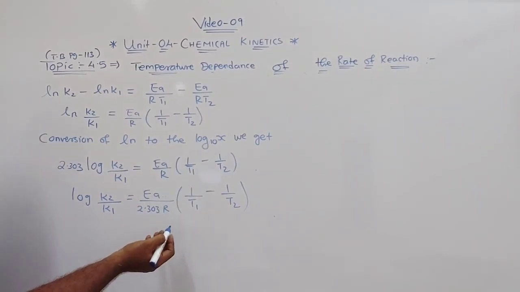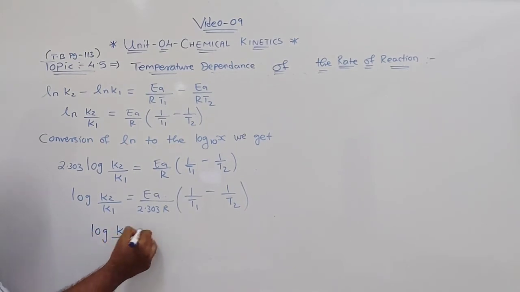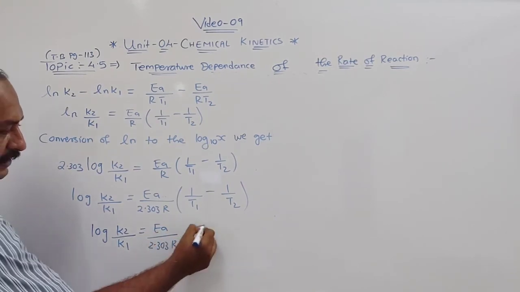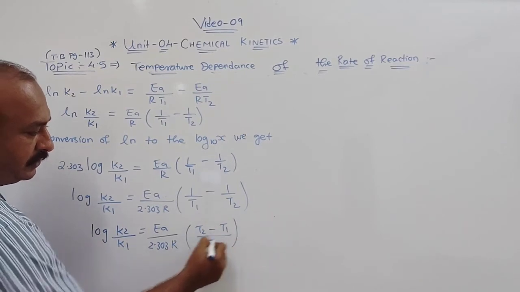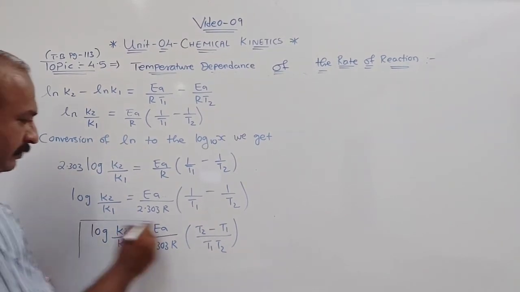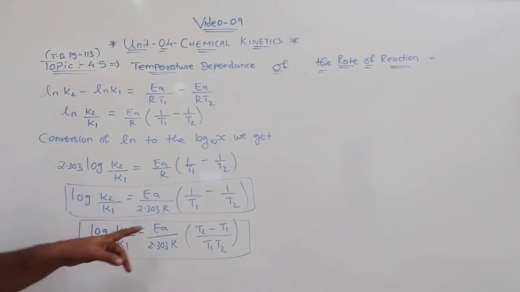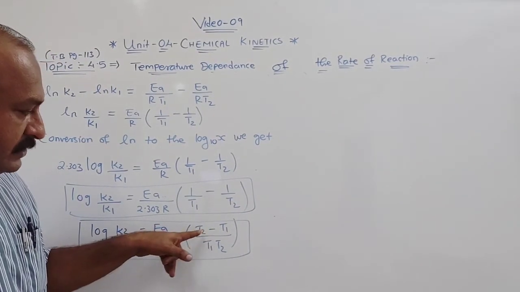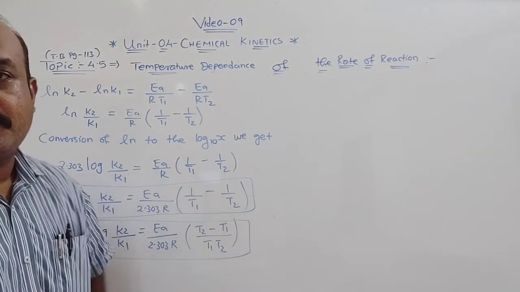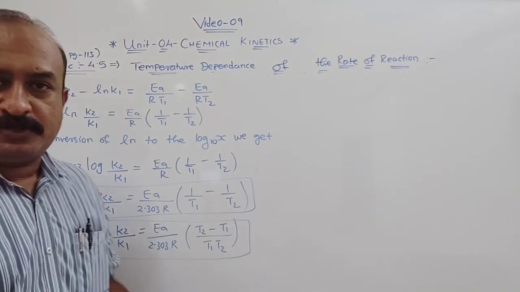Either you can remember like this, or if you take the LCM, that is log K2 upon K1 is equal to EA upon 2.303 R, here it will be T2 minus T1 whole upon T1 T2. So you can remember either this formula for your calculation, or also this formula. But I think this will be easier for you to remember because it is T2 minus T1, whereas in fraction form it is 1 upon T1 minus 1 upon T2, so it will be difficult. So this is the equation you have to remember for further calculation of the numericals.